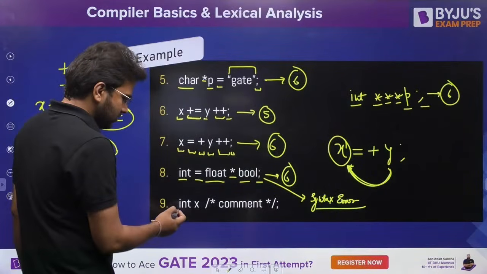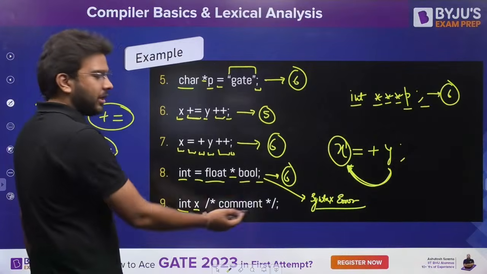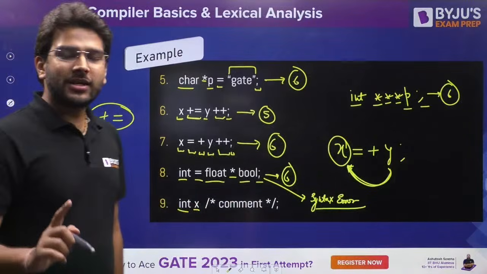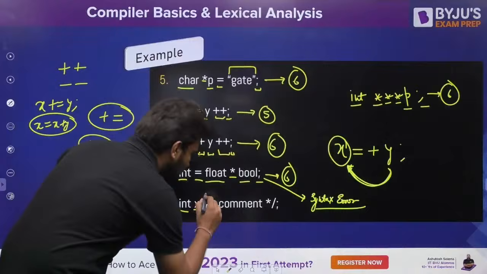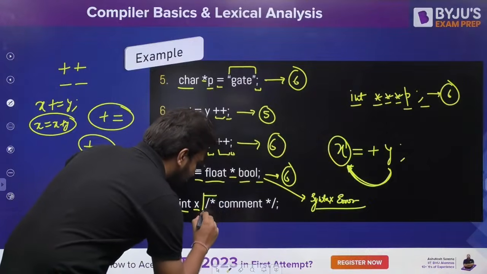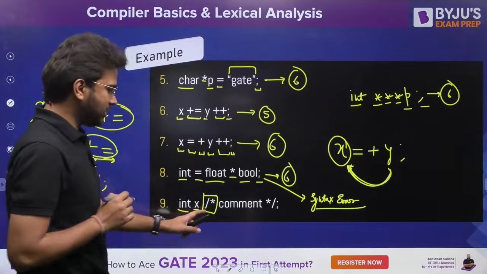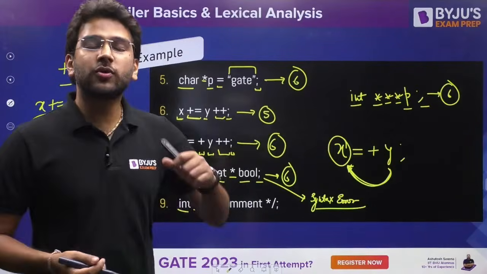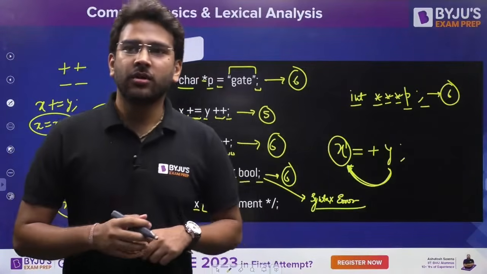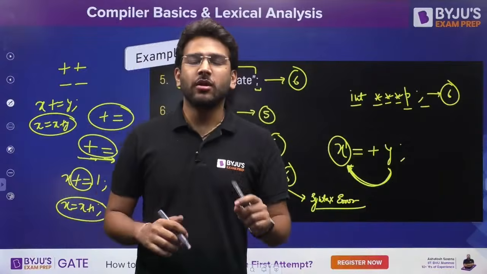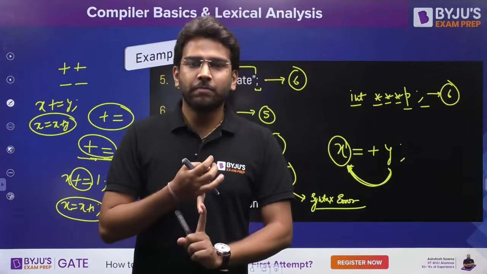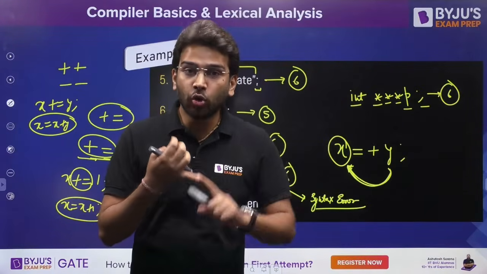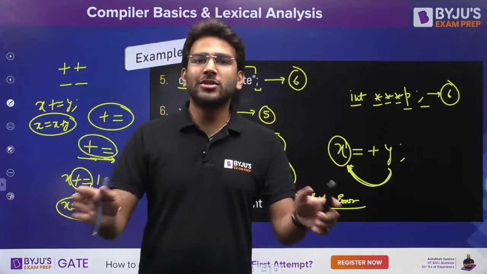What about this one? How many tokens? 1, 2. Now here you have a comment. So what your lexical analysis does is identify the beginning of the comment. First it sees, okay, this is the beginning of the comment. Basically it identifies this because of the regular expressions that it uses. For identifying the comments and for identifying these tokens, all the regular expressions are there.